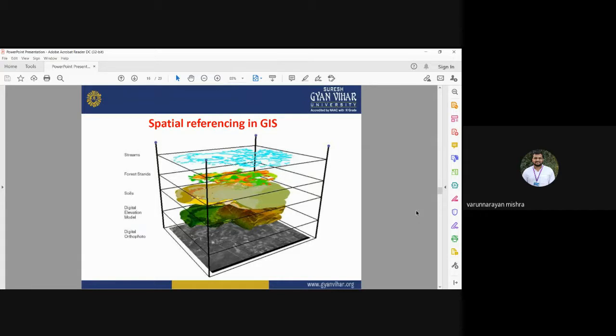GIS helps you to integrate multiple layers either in the vector format or in the raster format into the single layer, that is known as spatial referencing, or you can also call it as an integration of different thematic layers using GIS. So in natural resource management, sometimes you require many thematic layers. So you can integrate all the thematic layers for proper natural resource management in that area.